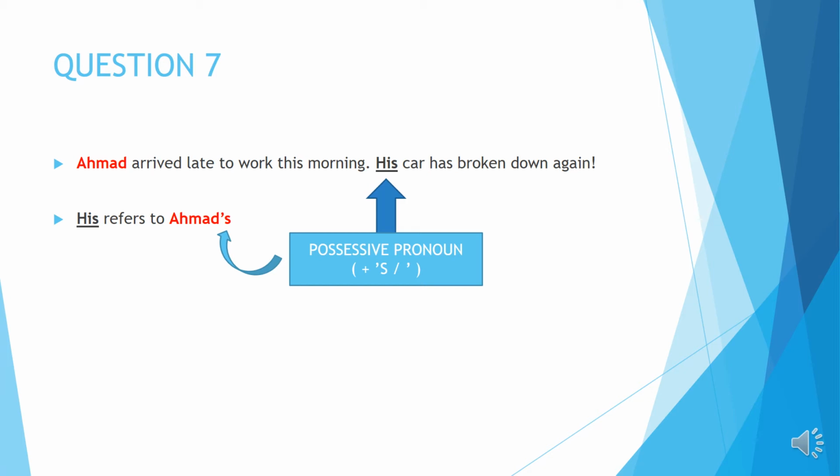In the sentence, because there is only one possible answer, the answer is Ahmad, because his is a possessive pronoun, so you have to put Ahmad apostrophe S, then only it's correct. If you put Ahmad, that is wrong because Ahmad cannot show that something belongs to Ahmad. This sentence is telling you that the car belongs to Ahmad, right?